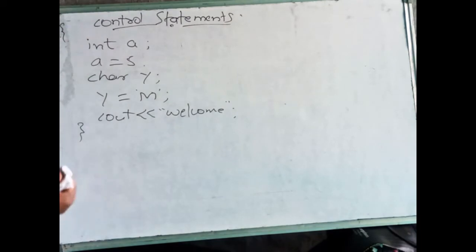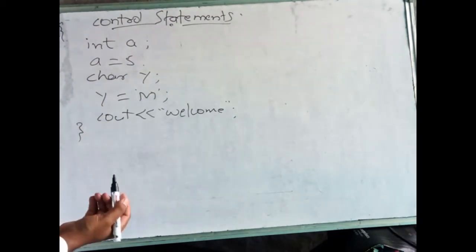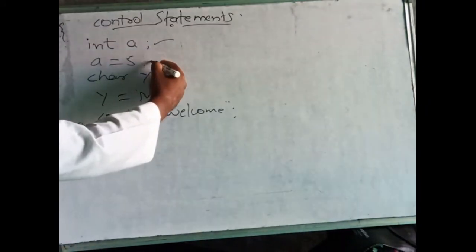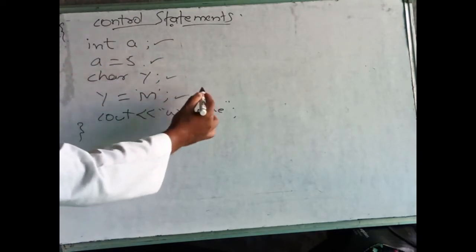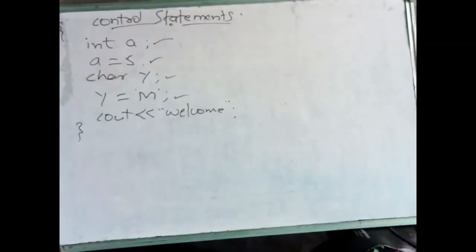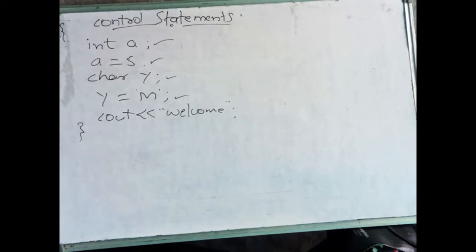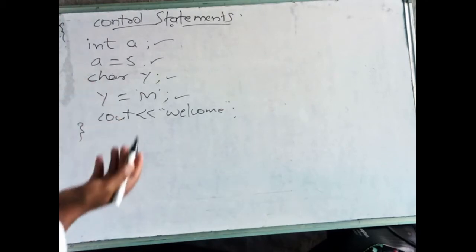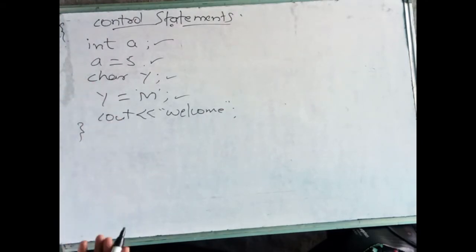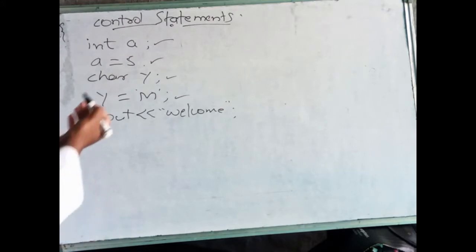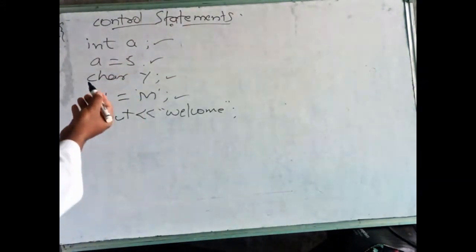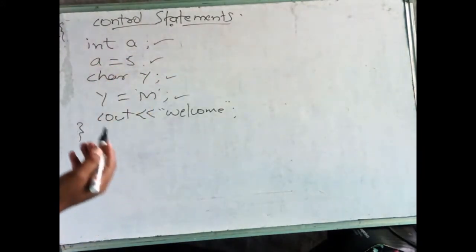Now we will see control statements. Generally, the execution starts in a sequence. It will execute the first statement, after that it will execute the next, like that. Sequence of instructions are executed. But in our program, sometimes we need to skip some statements, or we need to repeat the execution of statements.